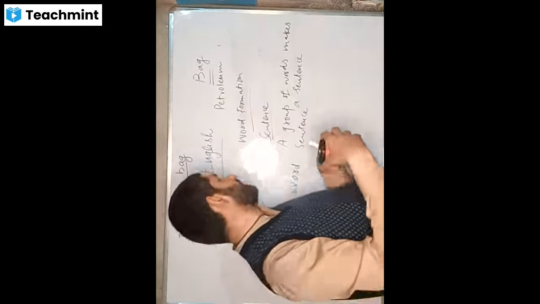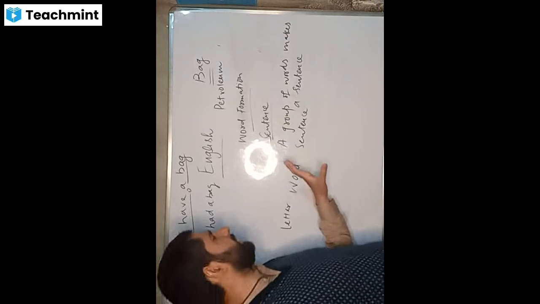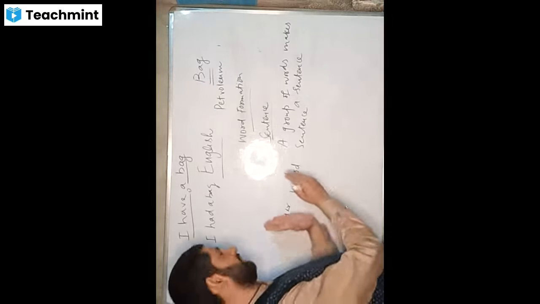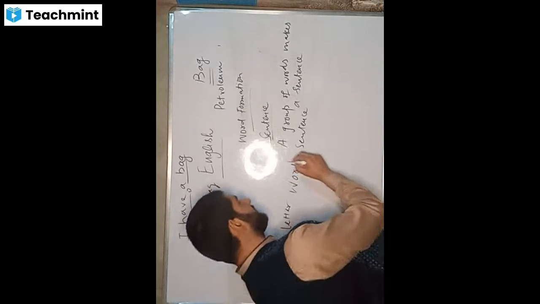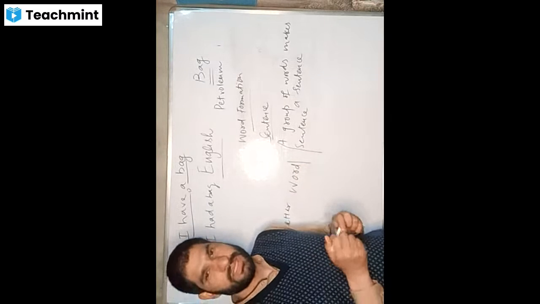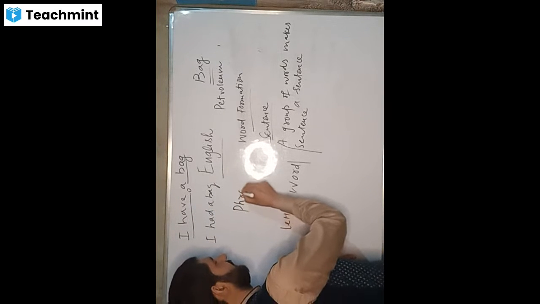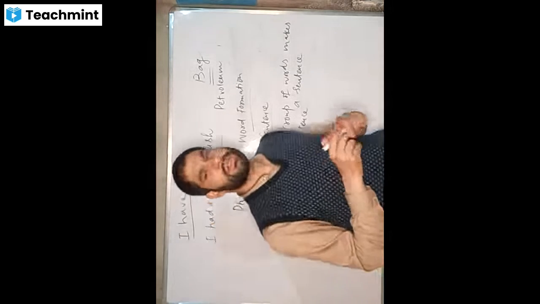So do you have any idea about it? Is there anything that lies between word and sentence? I'm saying if we put the things in order, first there is letter, then word, then sentence. So is there something that lies between word and sentence? Are we skipping something? Yes, we are skipping. See what we are skipping. We are skipping a phrase, we are skipping a clause. Then on comes the sentence.